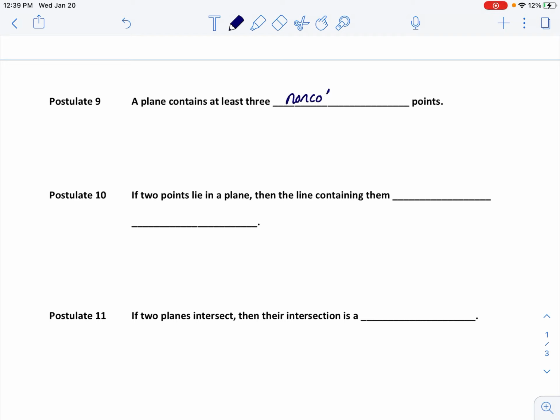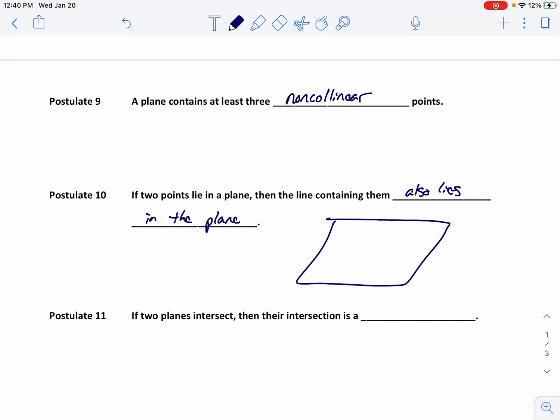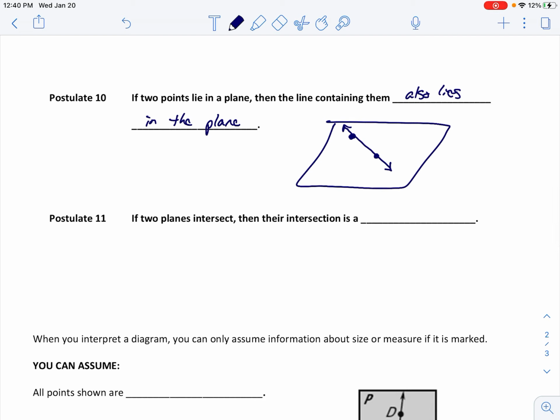And this is, again, I'm not going to go too deep in this one because you just saw the explanation for it, just reversing it around if we were to start with the plane. Postulate 10, if 2 points lie on a plane, then the line containing them also lies in the plane. So if we were to have a plane and I were to give you 2 points, then this line that contains them, we can say with assumption, without proving anything, that line will also be in the plane as well. And then 11, if 2 planes intersect, their intersection is a line.